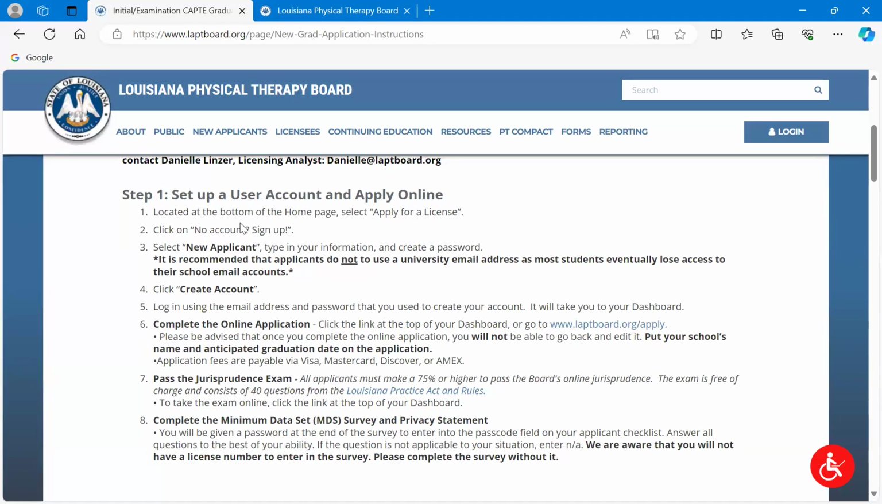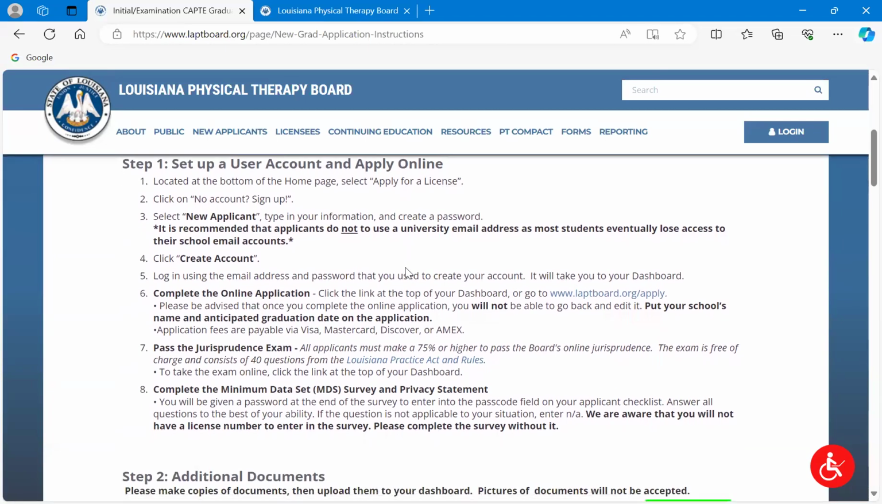So at the bottom of the page, it says apply for a license. Right now, we're going to focus on setting up an account. So you are going to be a new applicant. I'm just about to show you this information. But before we go into it, I also want to give you a little reminder. We recommend that you use a personal email address, not a university email address. In a lot of the programs we speak to, they let us know that when you graduate, you actually lose access to those university accounts. So we do highly recommend that you use your personal email address.